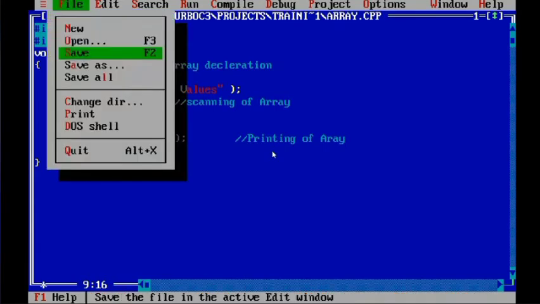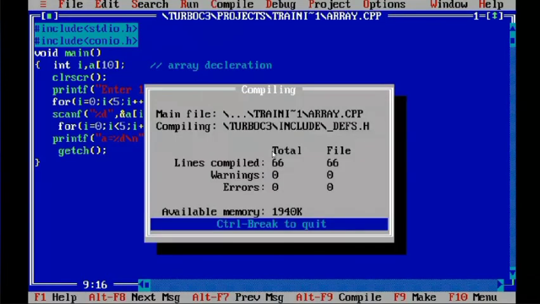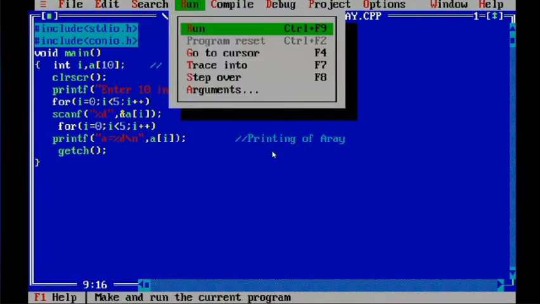Okay. I have an array where I have blocked 10 memory locations, 10 integers. But the for loop I am running for 5. Will it be executing? What do you feel? Yes, it will be executing.